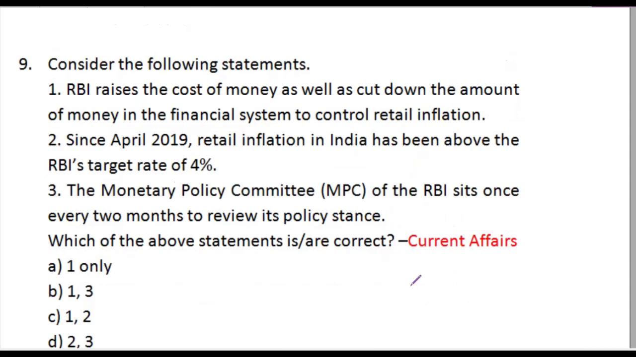Now moving forward, this question is from current affairs. Statement 1. RBI raises the cost of money as well as cut down the amount of money in financial system to control retail inflation. Statement 2. Since April 2019, retail inflation in India has been above the RBI's target rate of 4%. Statement 3. The Monetary Policy Committee of RBI sits once every 2 months to review its policy stance. Which of the above statements are correct?